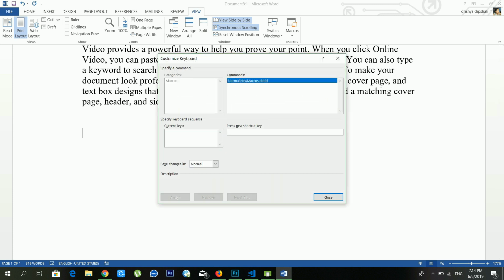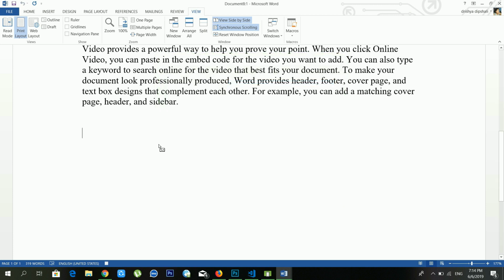And from here it's telling me to press a new shortcut key, so I'm pressing Ctrl plus Shift, and you have to press, okay, you just have to choose as per your requirement. So this time I am choosing Ctrl Shift plus U. So if I press Ctrl plus Shift plus U, after this you have to click assign. Now see, it starts to record. If I type hello, hi, namaste, now see it's recording, right? And I need to go to macro and stop recording.